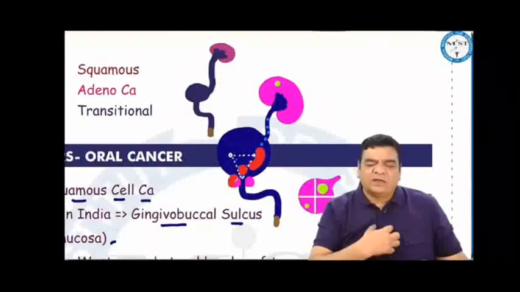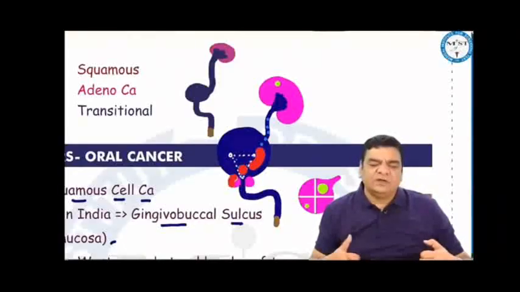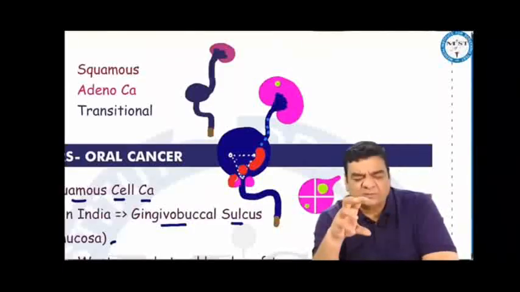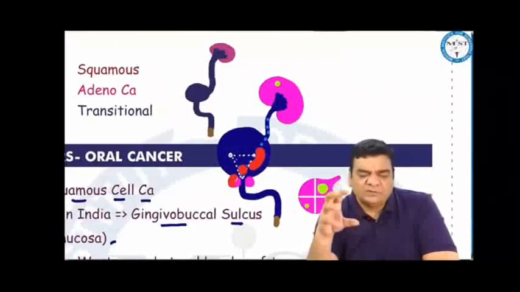If we go inside, suppose like esophagus, it will be going into the mediastinal lymph nodes, the stomach cancers into the celiac lymph node. So in GIT, we have got foregut, midgut, hindgut. Foregut is principally supplied by celiac trunk, so celiac lymph node. Midgut cancers, midgut supplied by the superior mesenteric, so superior mesenteric lymph nodes would be the principal lymph node, and hindgut by the inferior mesenteric, so inferior mesenteric lymph node would be the principal lymph node. The kidney cancers would be going into the regional lymph nodes.